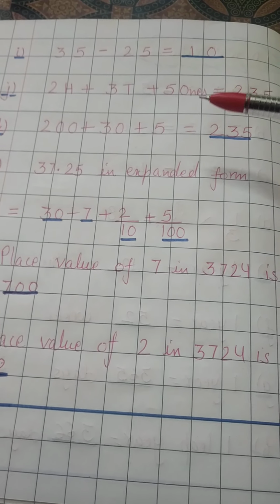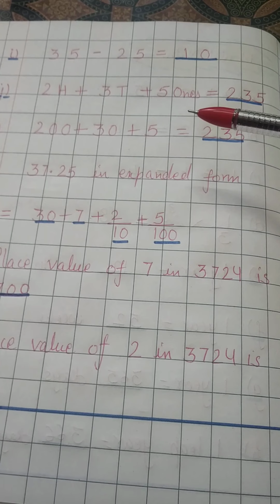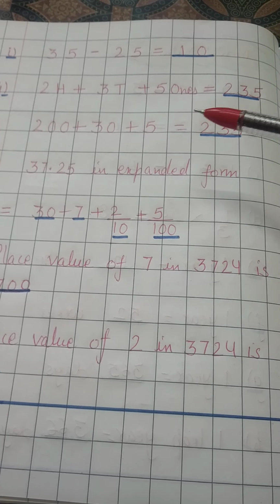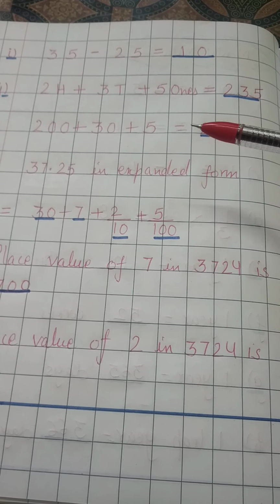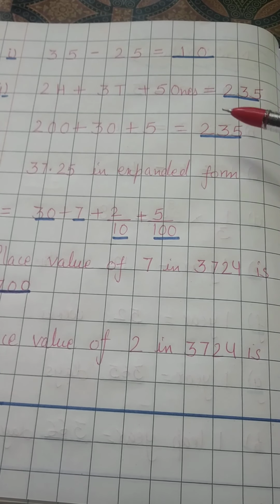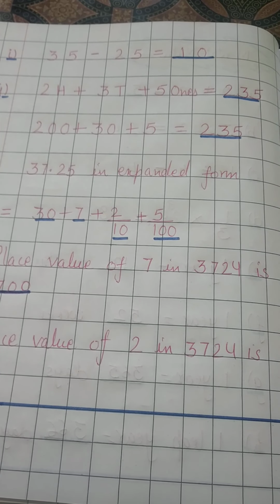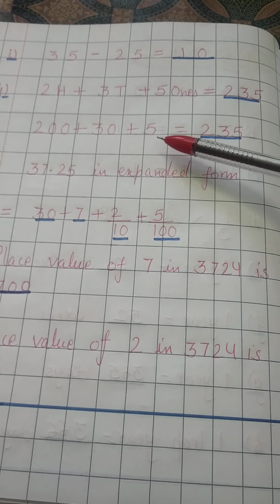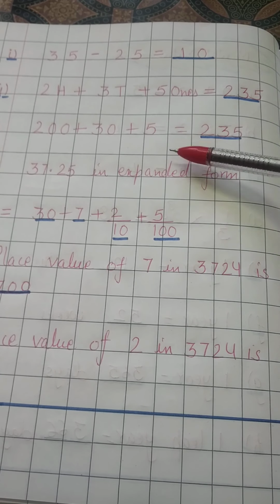Okay. Then 200, 3 tens and 5 ones is written. Right. So here it is written in expanded form. So this is not standard form. Students are confused about standard form and expanded form. Standard form is the form in which we write numbers generally. The general form is called standard form and this is called expanded form. And expanded form can be written like this and like this also. So that's why I have taken both types of questions.